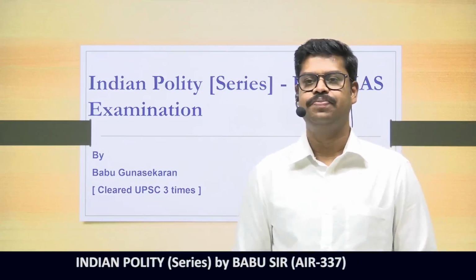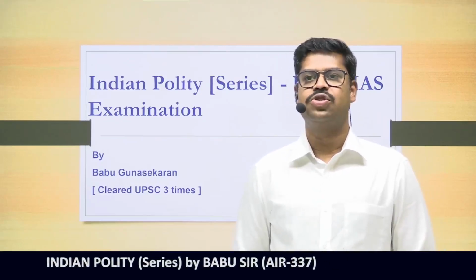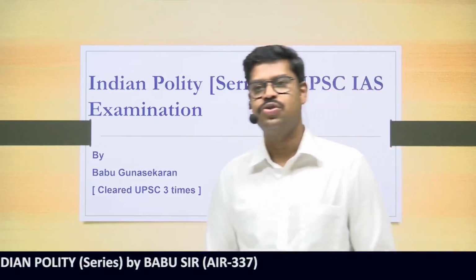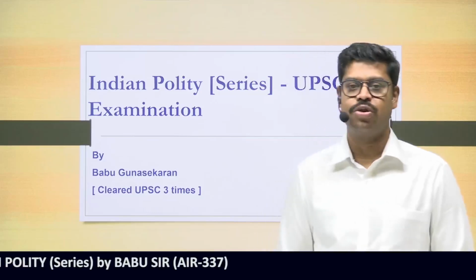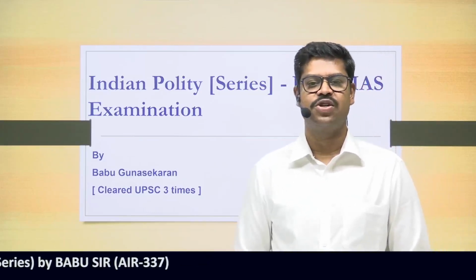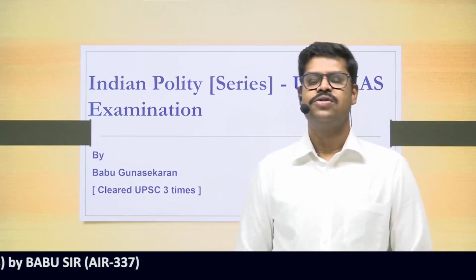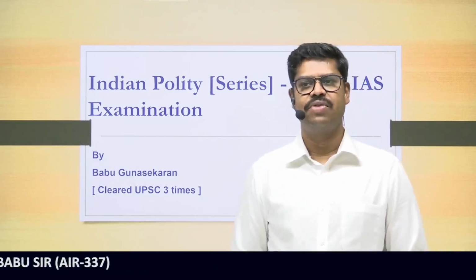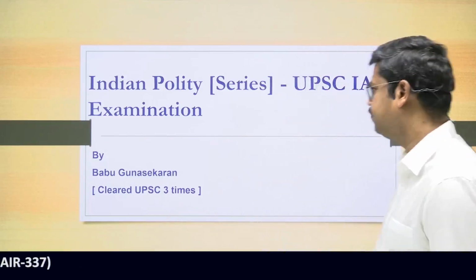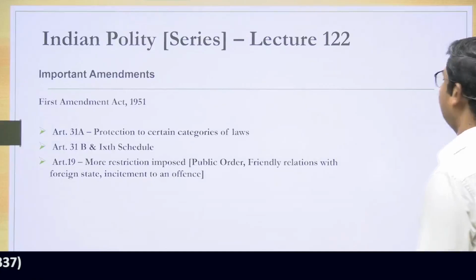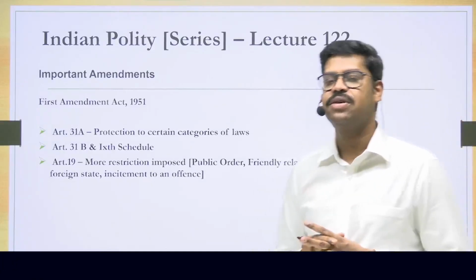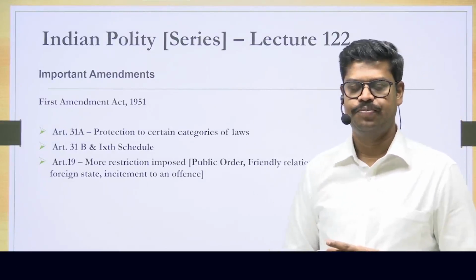Say, for example, the 42nd Constitutional Amendment Act is considered to be the mini constitution. It amended so many provisions in the Constitution that it was considered to be the mini constitution. Apart from that, there are a lot of other significant amendments also, which we'll discuss subsequently as we proceed further. All right. So selectively, we'll look into the provisions of some of the amendments, and one such amendment is the first Constitutional Amendment Act.